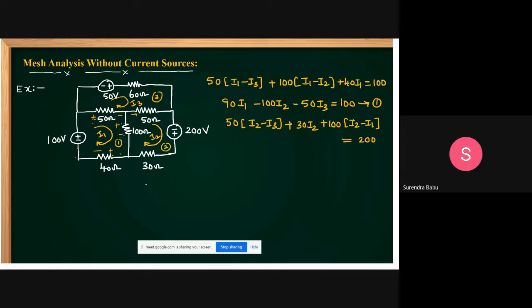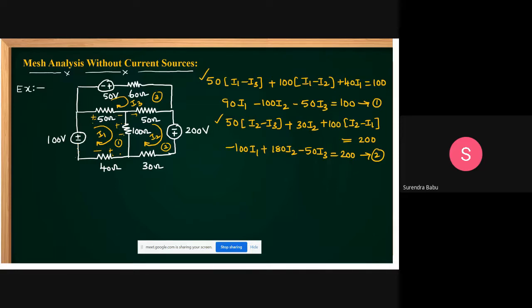Then you simplify this one. How much you can get, friends? Minus 100 I1. Next, here 50 I2, here 100 I2, here 30 I2: 180 I2 minus 50 I3 is equal to 200. Is it correct? This is equation 2. This is for mesh 2, and this is for mesh 1.